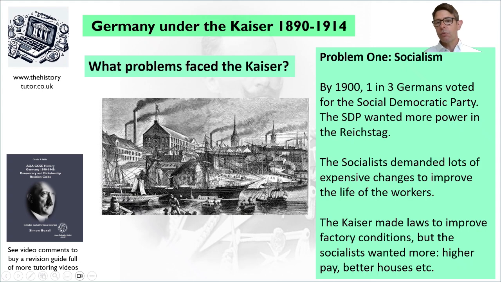So by 1900, 1 in 3 Germans voted for the Social Democratic Party, and they were the largest party in the Reichstag. So that meant they could obviously campaign and demand lots of expenditure changes to improve the conditions of the poor and the workers.